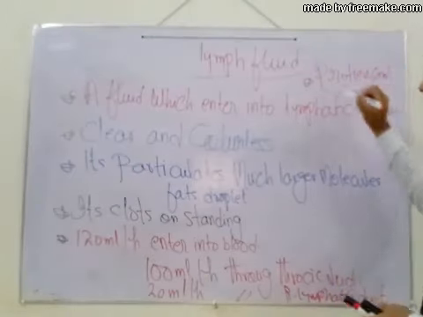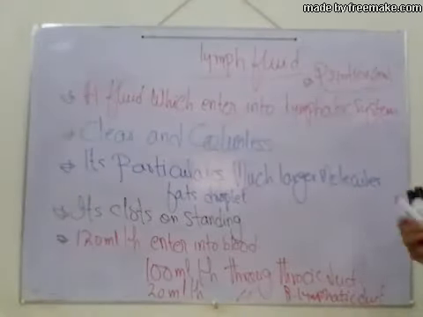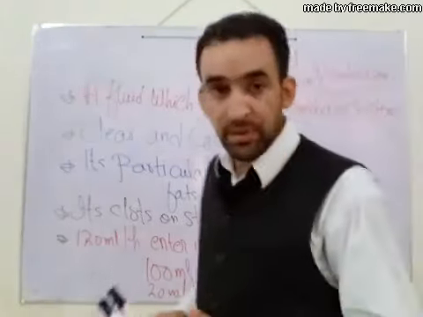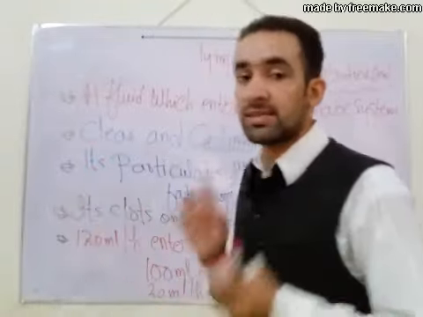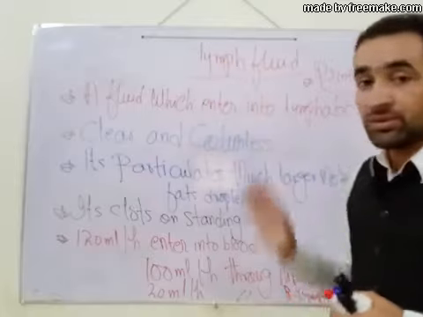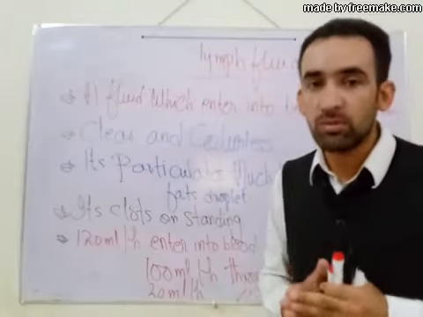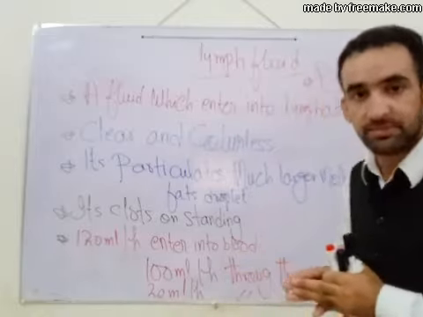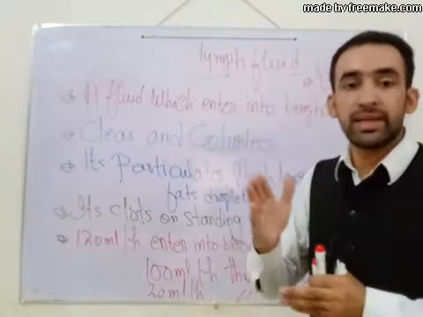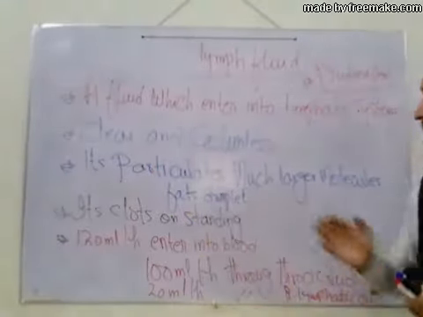So we have to remember this point. It is very important about lymph fluid that the protein concentration in lymph fluid and interstitial fluid is the same but lower than plasma. In lymph fluid, proteins such as globulin and fibrinogen are present but in lower amounts than in plasma.